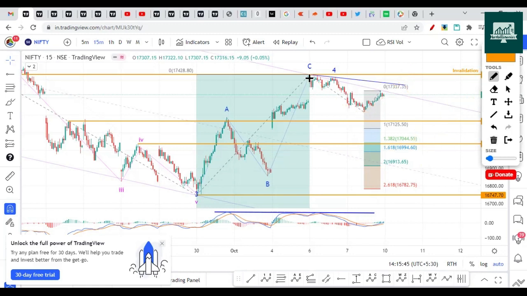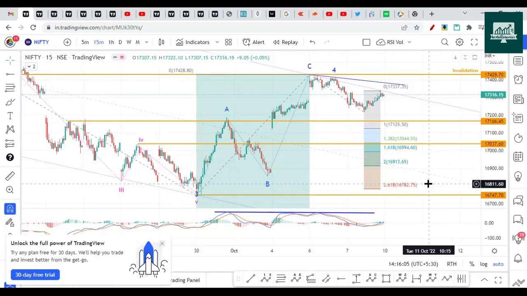And case 2 can be an extended 1-2-1-2 wave sequence, and it will continue the dip beyond 16,900. So if it goes below 16,900, there is a chance that it can fall further down towards 16,913 or even lower on the downside. So we have to watch these levels and understand the market scenario for next week, that it can be very bearish breaking this low.